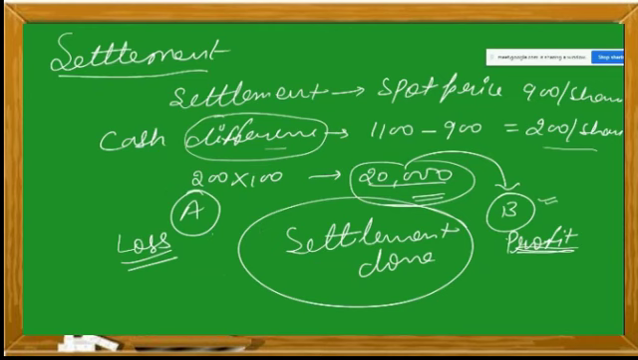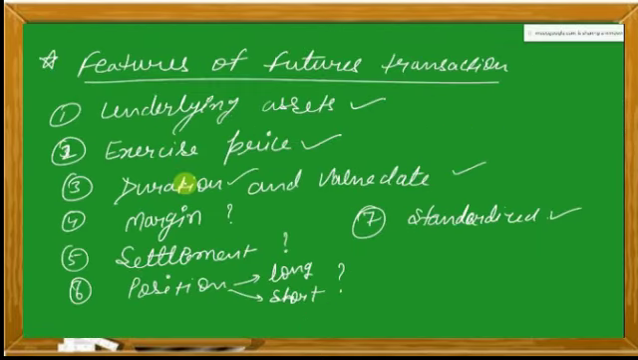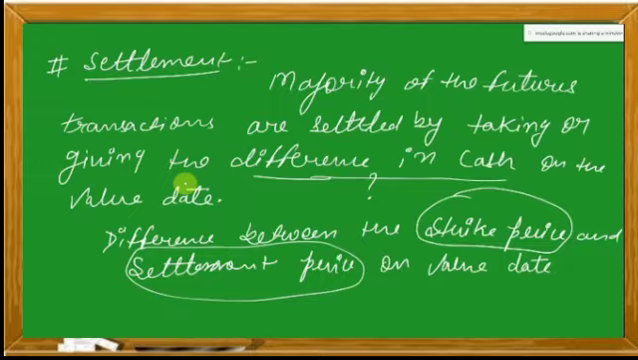Second case in the sense where the settlement price, the value date price, will be higher than or lower than the agreed price. Now position and margin. Okay. So first let's discuss what we mean by position.